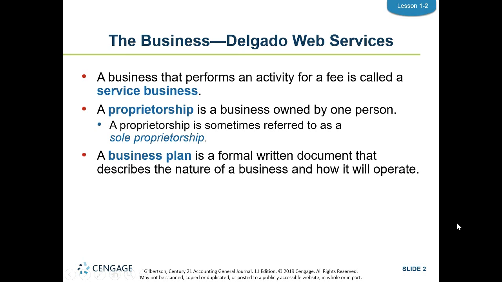With all businesses, it's a good idea to set up a business plan. A business plan is a formal written document that describes the nature of the business and how it will operate. It's like the blueprints or the game plan. This is how the business is going to work. This is what you're selling. This is who you're selling to. This is what you're going to keep track of. Based off of what you keep track, how do you have to change things? All that's going to be included in the business plan.